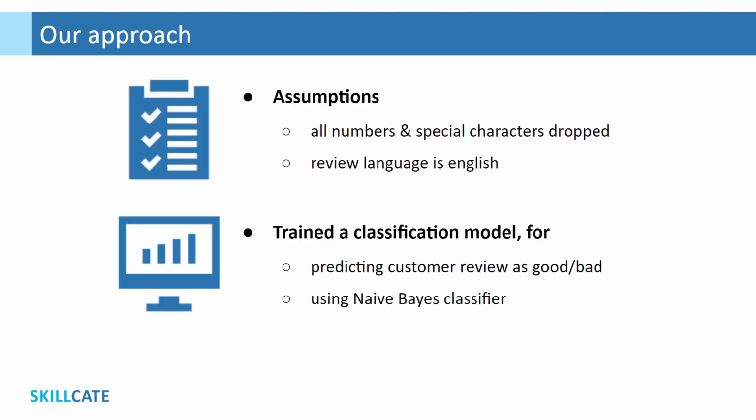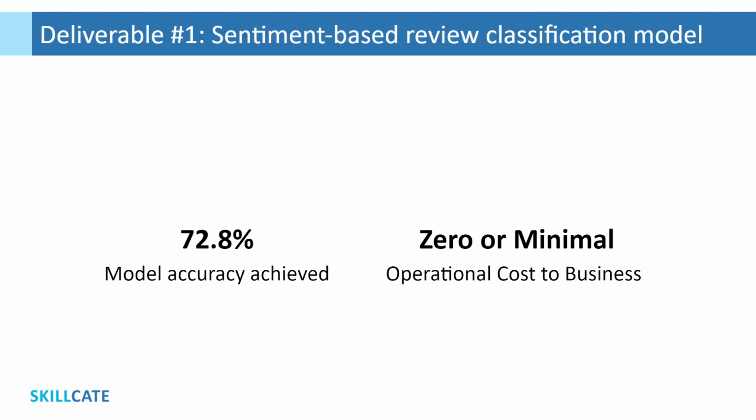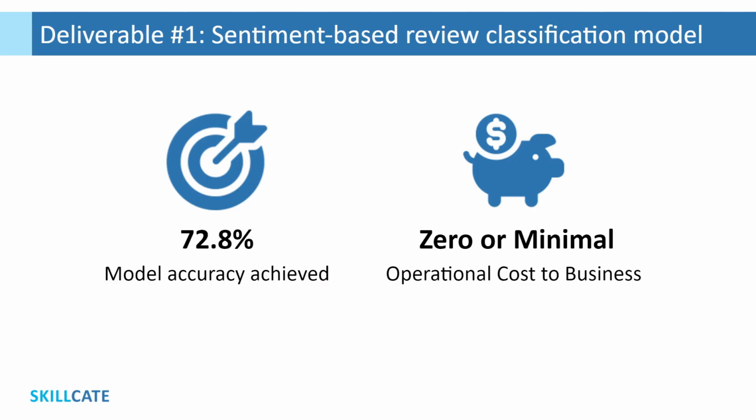These were our assumptions. We dropped numbers and special characters from all reviews, and we assumed all reviews were in English language. Then we trained our sentiment analysis model to classify customer reviews as good or bad using naive Bayes classifier. So as our first deliverable, we have trained a sentiment-based review classifier that has 72.8% accuracy. As we have used Google's free computational resources, there is minimal operational cost to business with our approach.